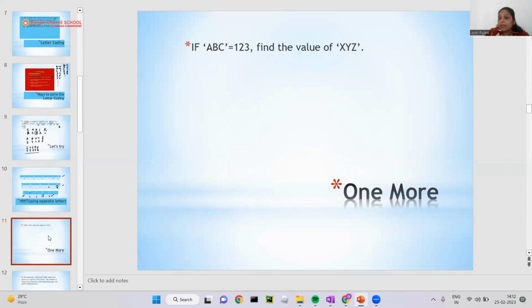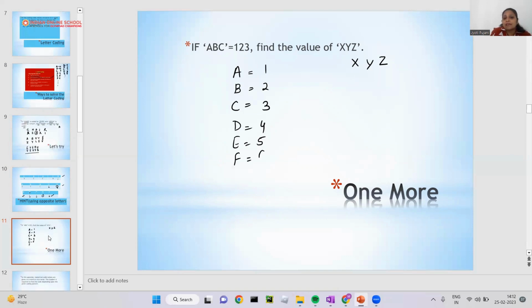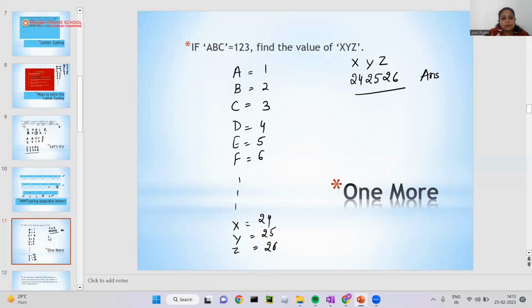I have arranged it in the form of position. I have written that A, B, C can be written as 1, 2, 3. You have to find the value of X, Y, Z. If A, B, C are 1, 2, 3, what is D? 4. What is E? 5. What is F? 6. And so on. And again X, Y, Z. Because we know that Z is 26, Y is 25, X is 24, the value of X, Y, Z is 24, 25, 26. That will be your answer. Got it? Any doubt?